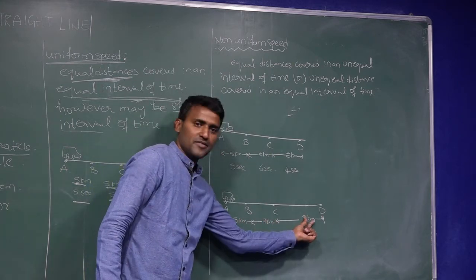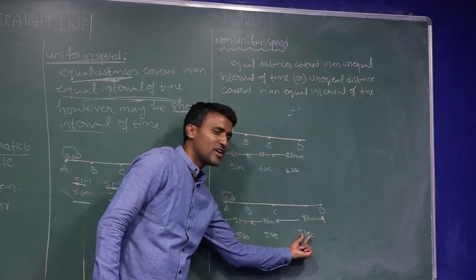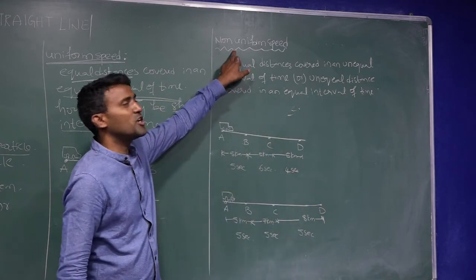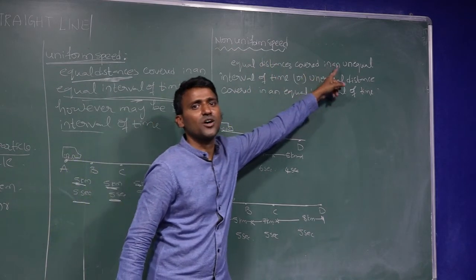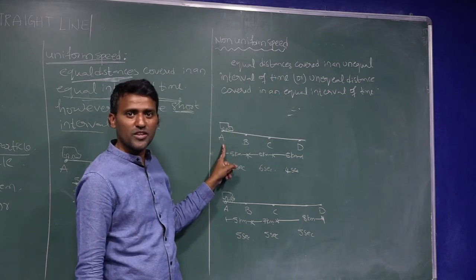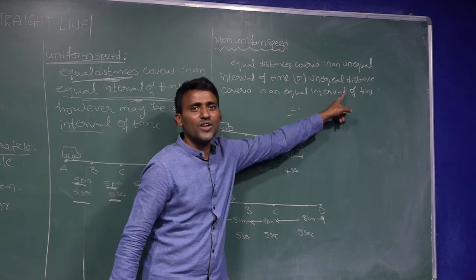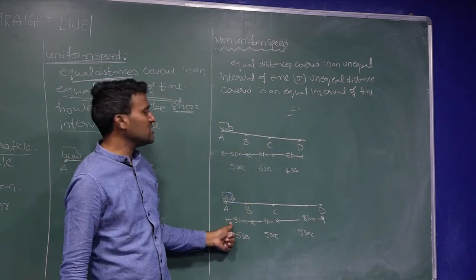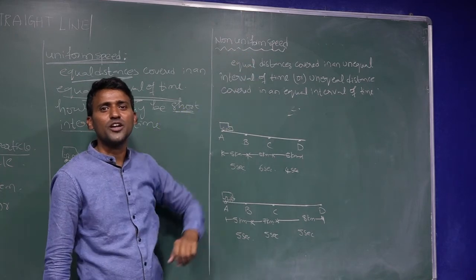Unequal distances covered in an equal interval of time is called non-uniform speed. Any definitions? Equal distances covered in an unequal interval of time is an example for this one. Unequal distances covered in an equal interval of time is an example for this one. So this is called non-uniform speed.